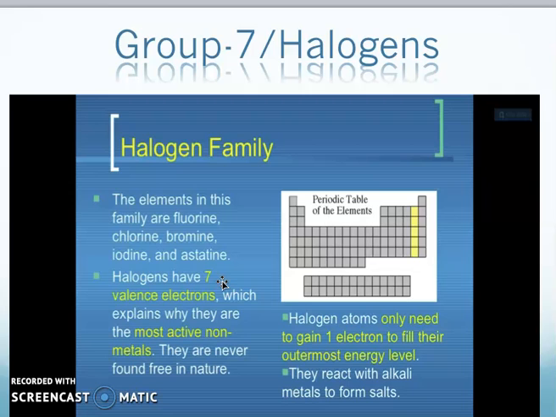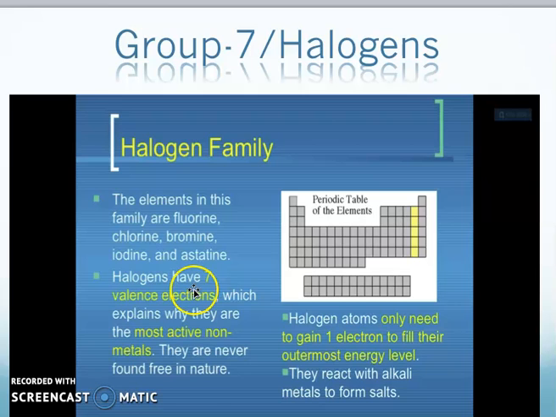If we talk about the meaning of the name, halogen: halo is a Greek word meaning salt, and gen comes from generating or formation. So halogen means salt formers. When they react with metals, they mostly form salts.